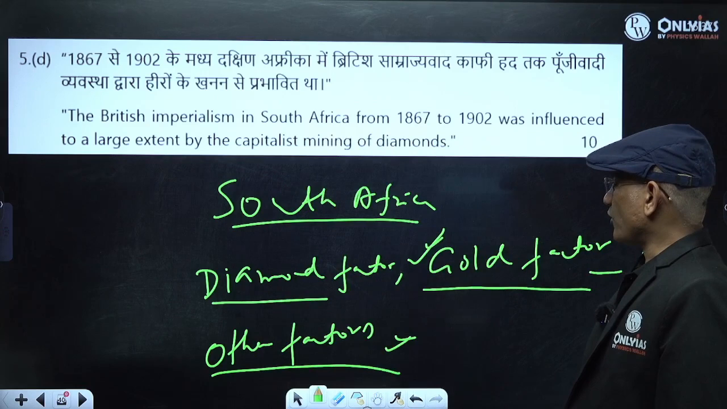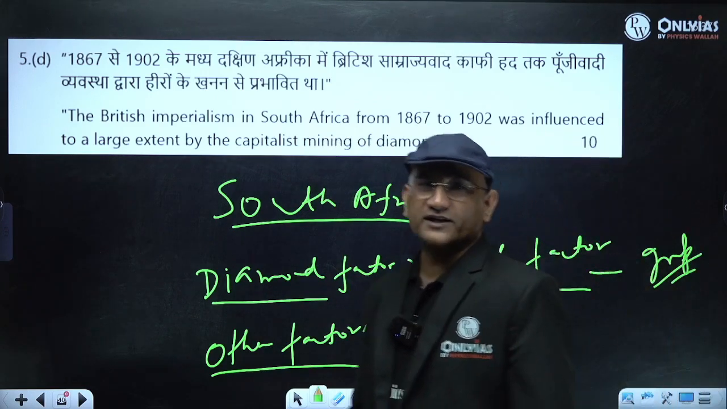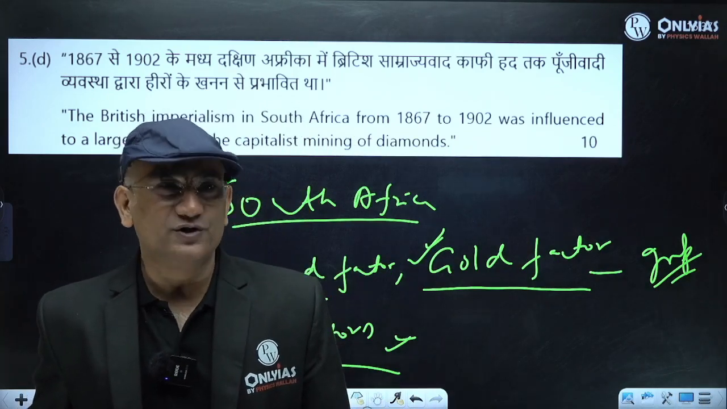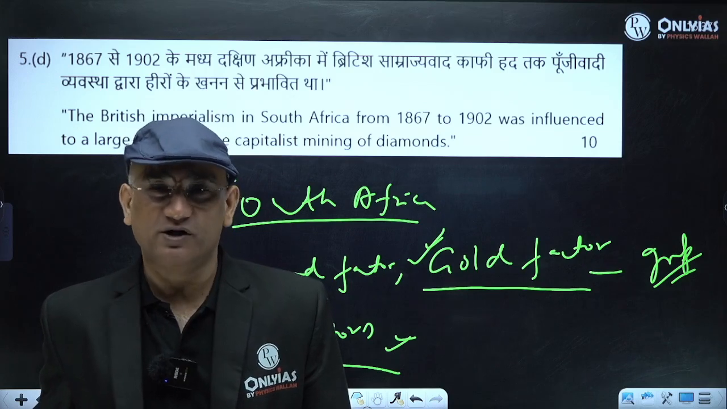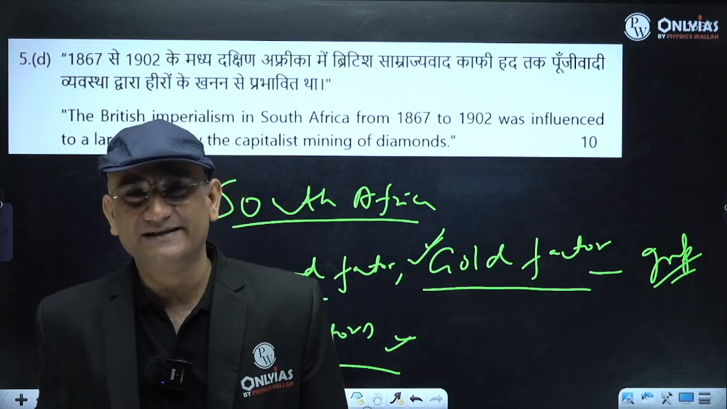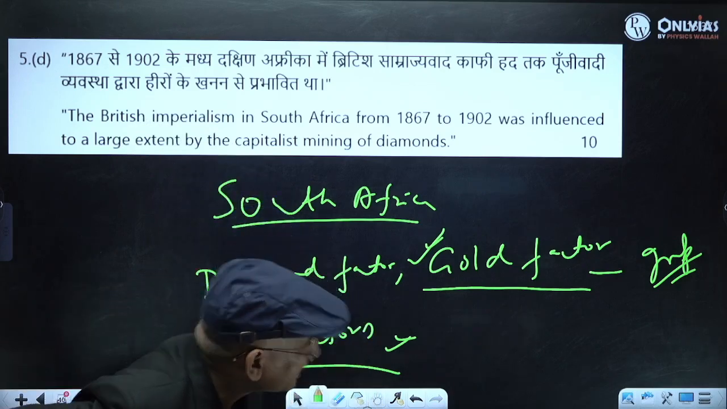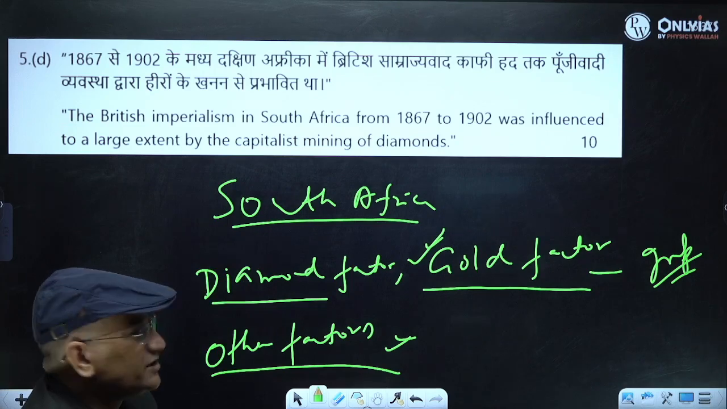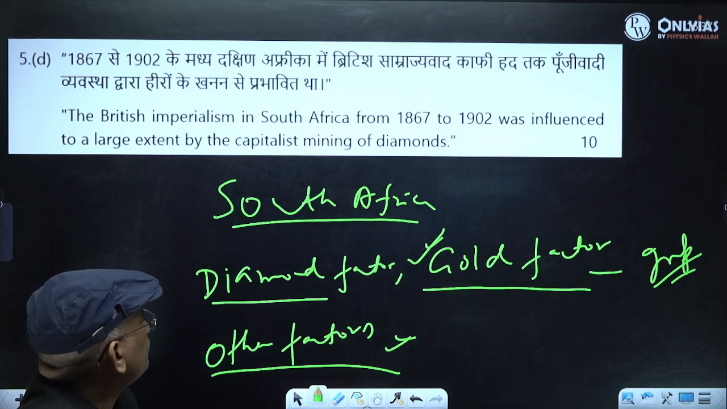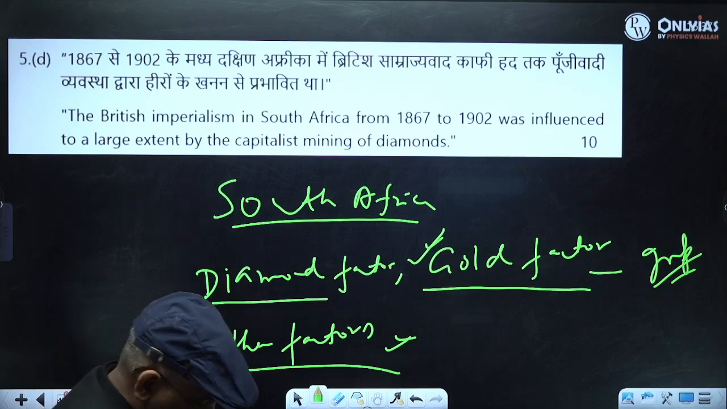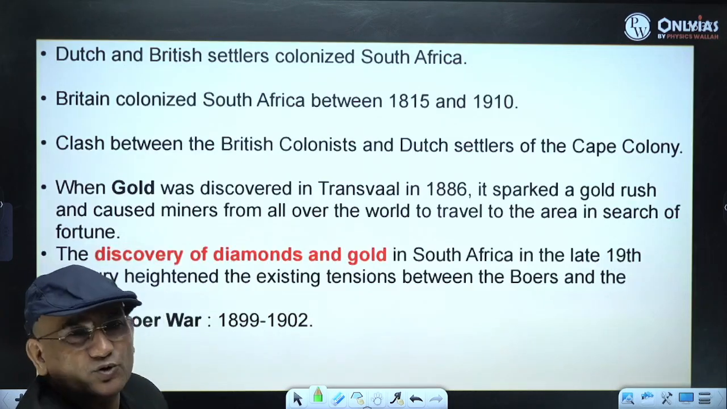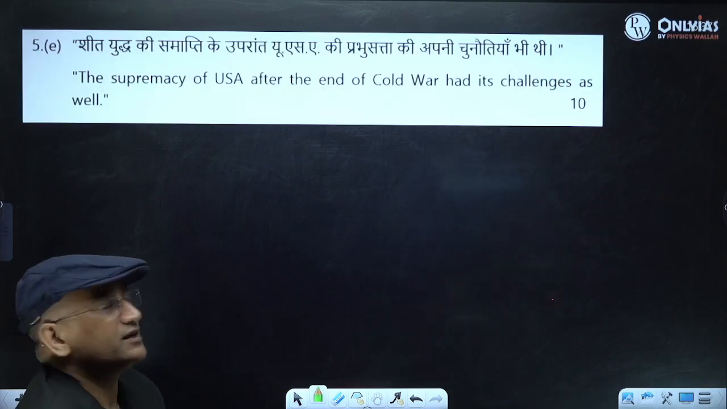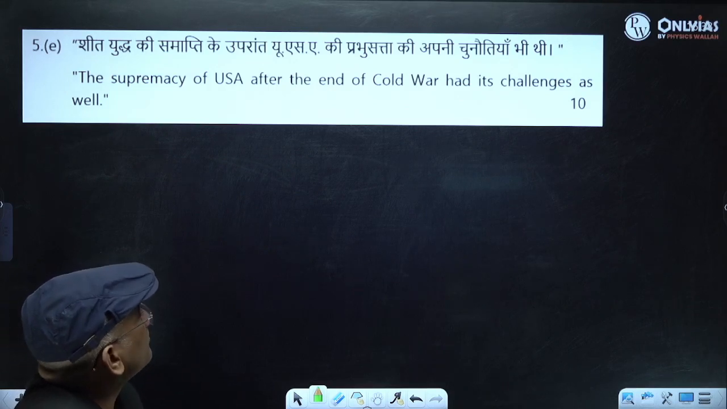Right, they wanted to end the role of their competitor. So imperialism was also one of the important factors, and of course capitalism was naturally an important factor. So both imperialism and colonialism played important role in South Africa also, and in the other areas also. So surely diamond and gold had a role, but we will also say that besides this there were some other important factors. Next is the supremacy of USA after the end of the Cold War had its challenges as well.